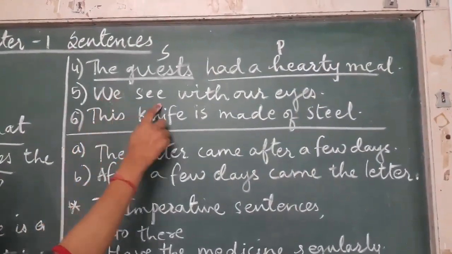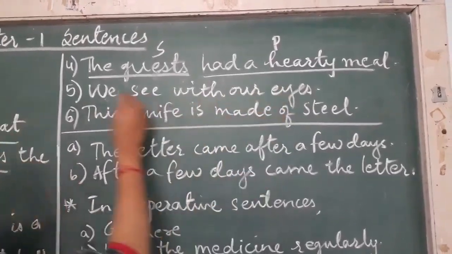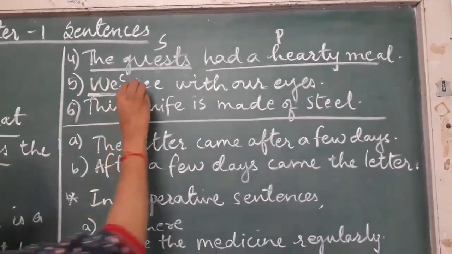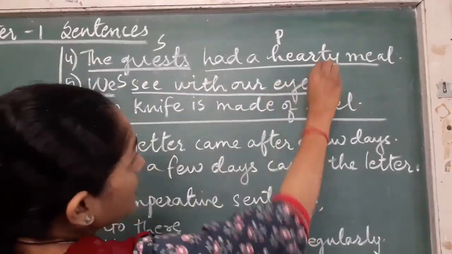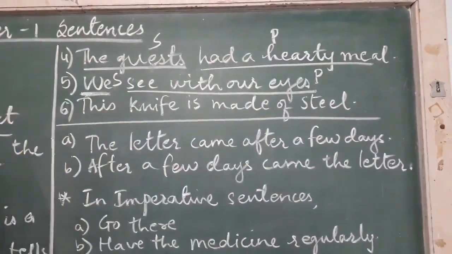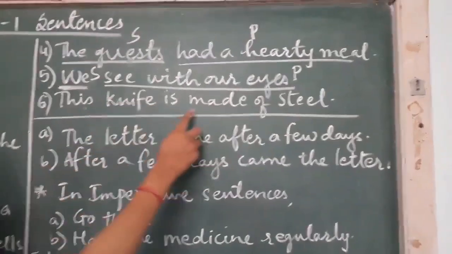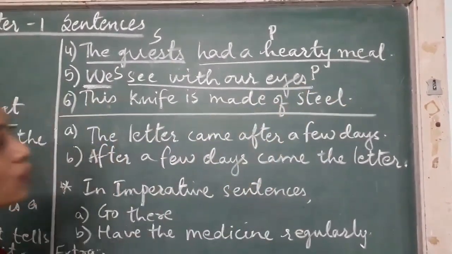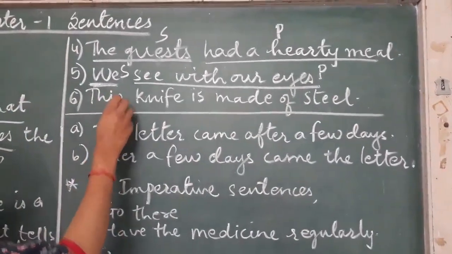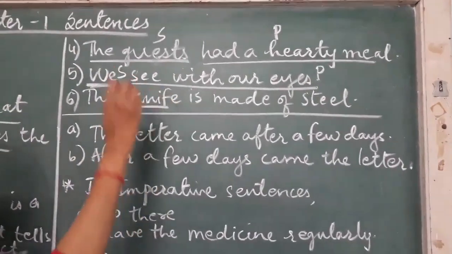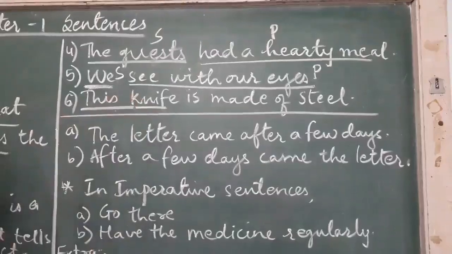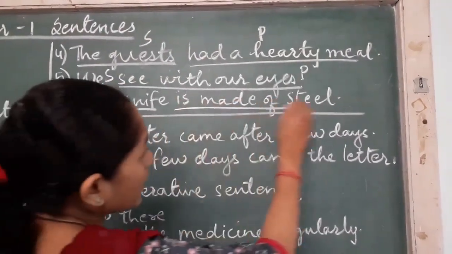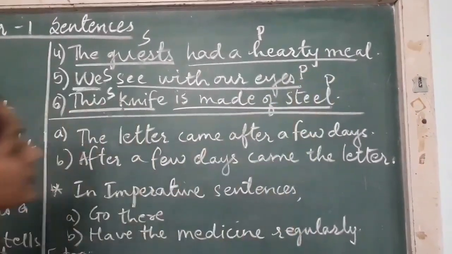Fifth one, we see with our eyes. We are talking about we actually. So we becomes our subject and see with our eyes becomes our predicate. And the last one, this knife is made of steel. Are we talking about steel here? No, we are talking about this knife. So only knife is not our subject. You have to take this also along with it. So this knife is your subject and is made of steel becomes your predicate.